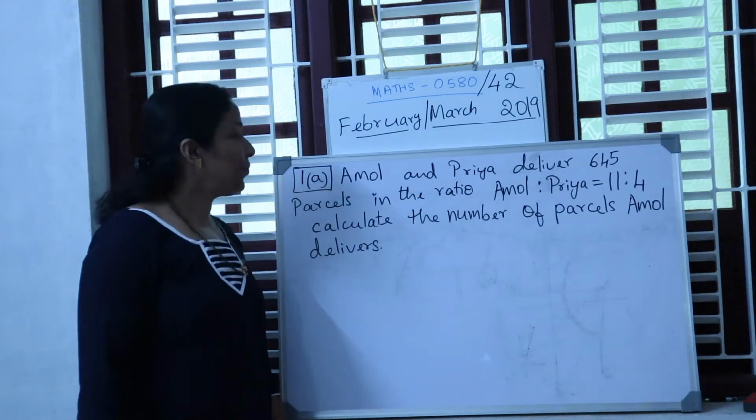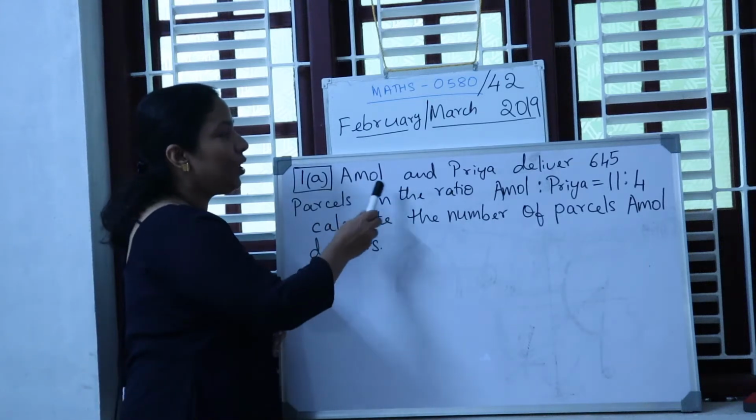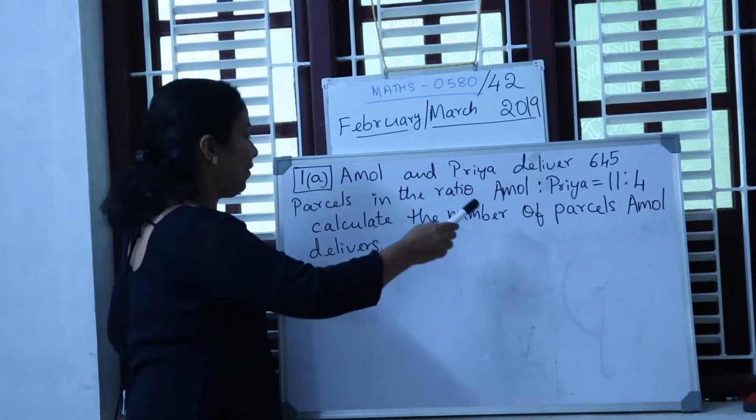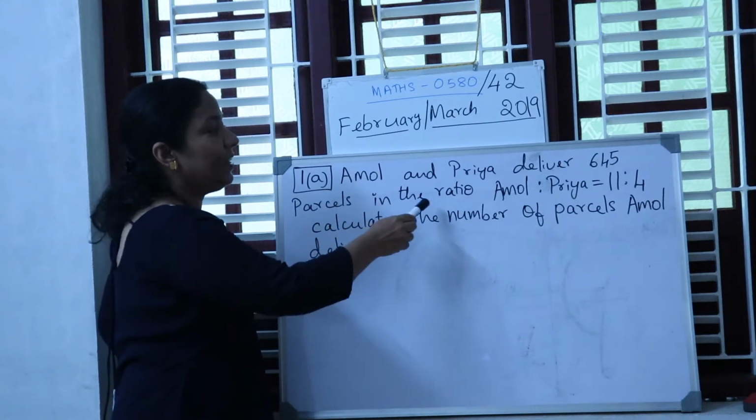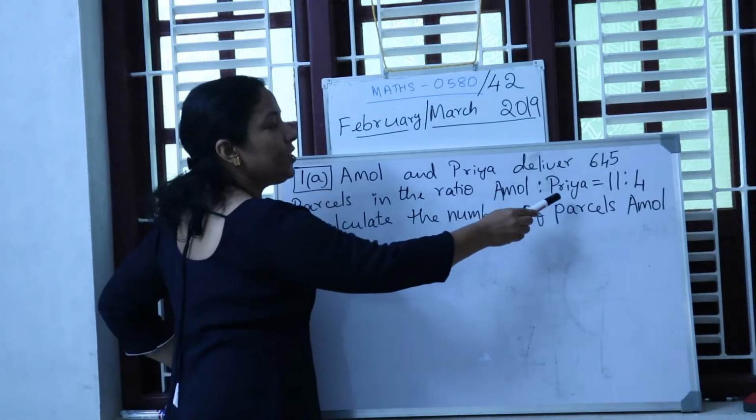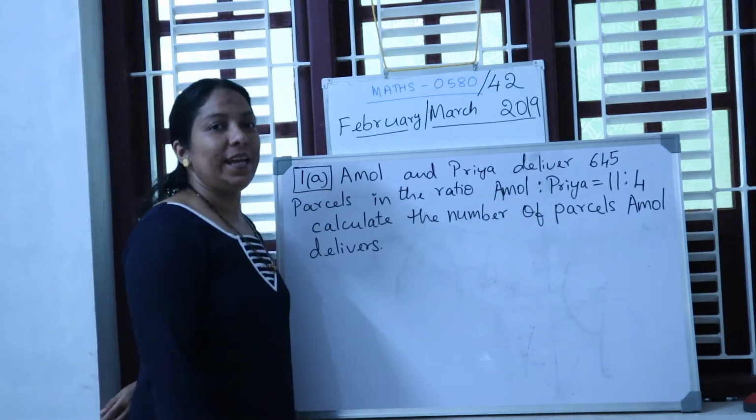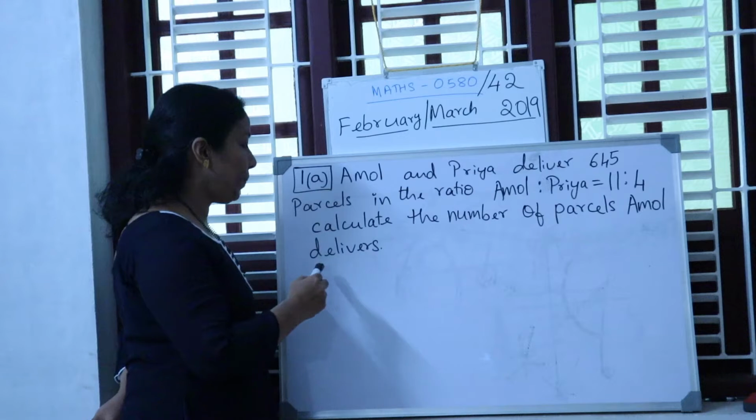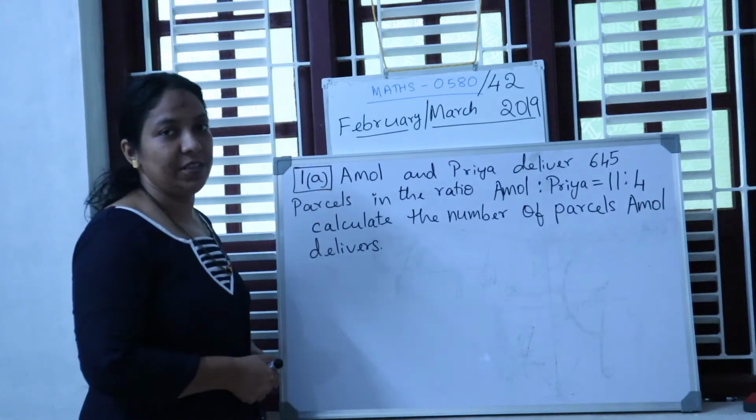The first question. Amol and Priya deliver 645 parcels in the ratio Amol is to Priya equals 11 is to 4. Calculate the number of parcels Amol delivers.